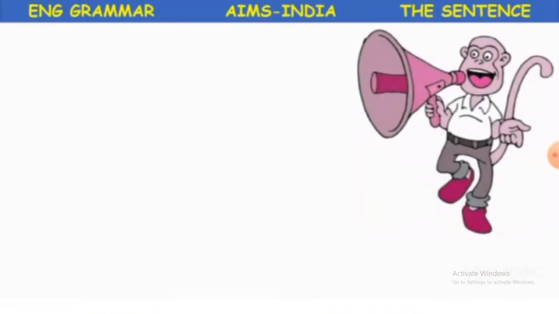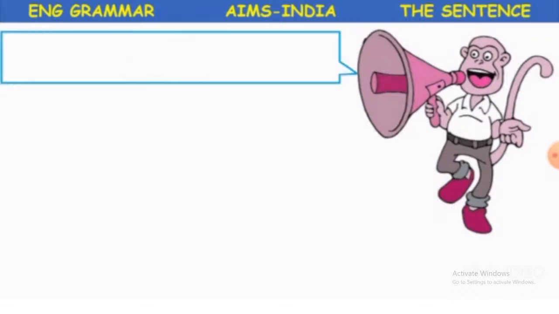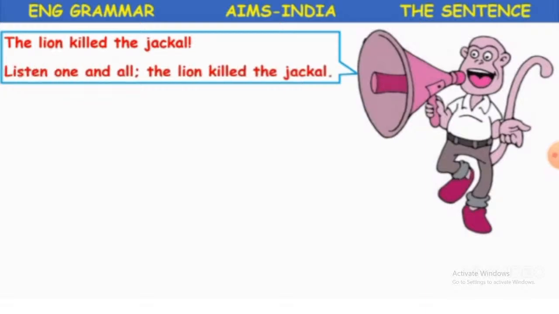So what are we going to learn? We are going to learn about the sentence. On the screen you can see a monkey with a big mic, and it is giving an announcement of something. It is announcing that the lion killed the jackal. Listen one and all, the lion killed the jackal.